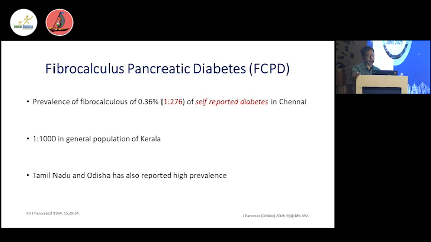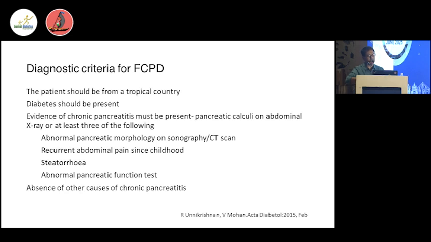MODYs, which we can get in theory. There are different mutations present: HNF1, glucokinase, HNF4 alpha. MODY3 is typically the most common. There is also a study showing high prevalence of MODY among Indians, by Dr. V. Mohan, which shows that almost 4.8% of consecutive patients had MODY and 27% had definite autosomal dominant inheritance.